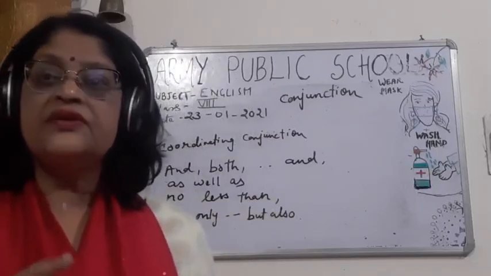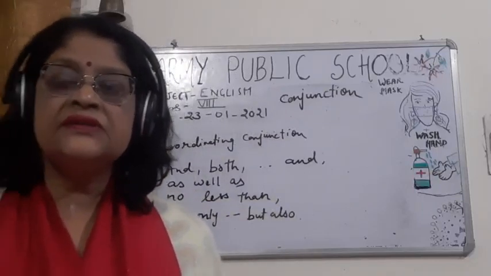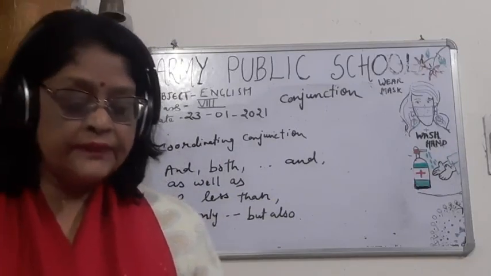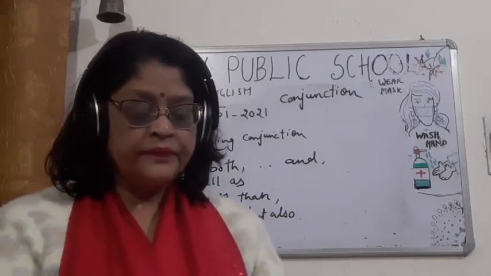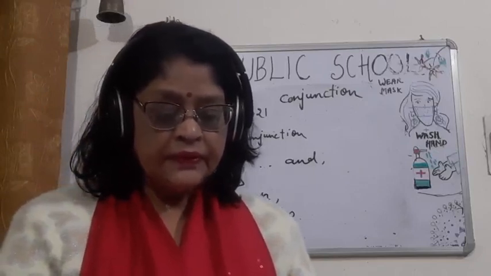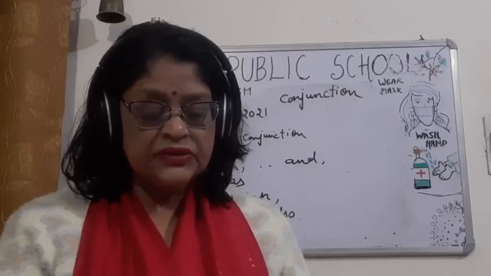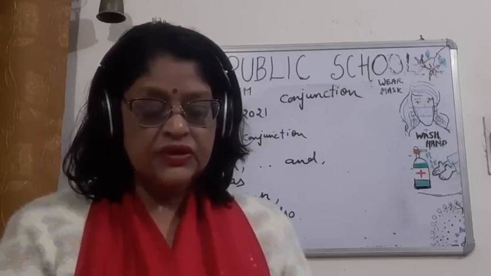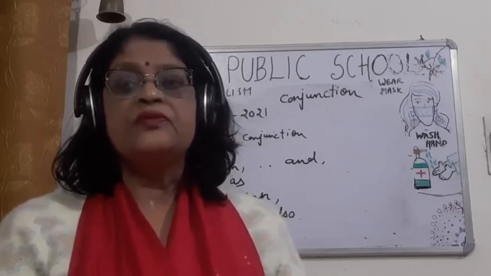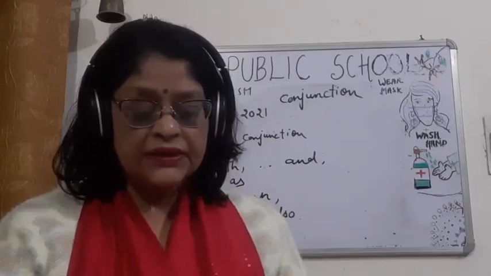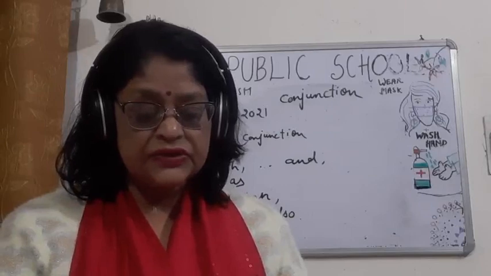So there are two sentences here. One is he is dishonest, the other is his father is dishonest. So the two sentences are almost the same. With such sentences you have to write: he as well as his father is dishonest.